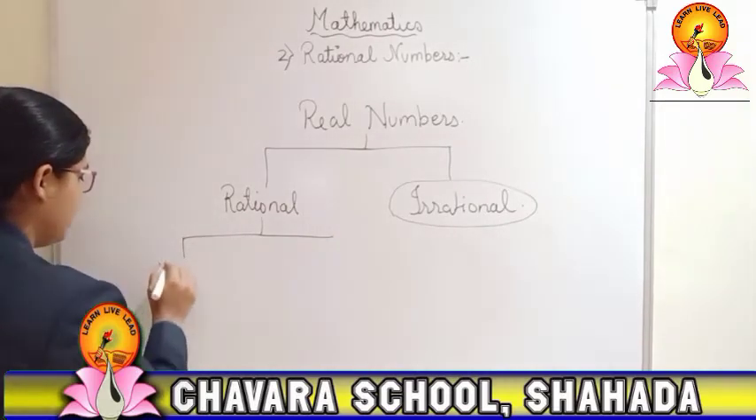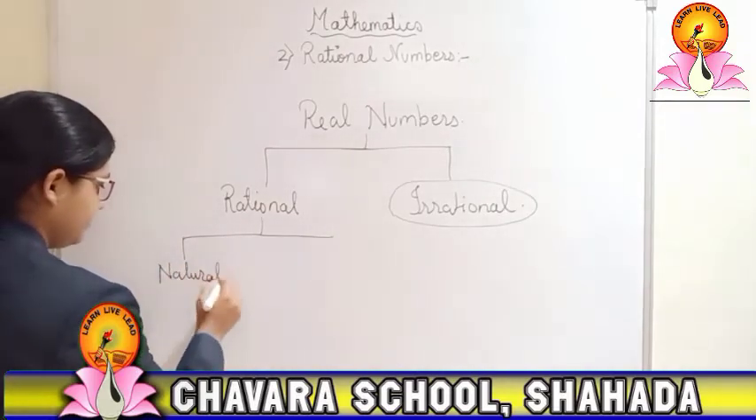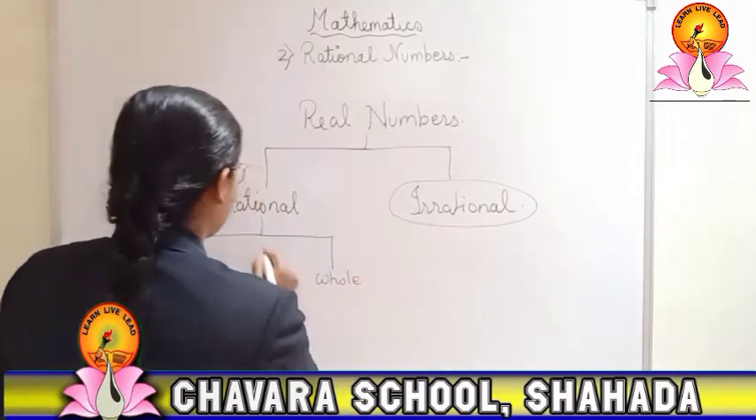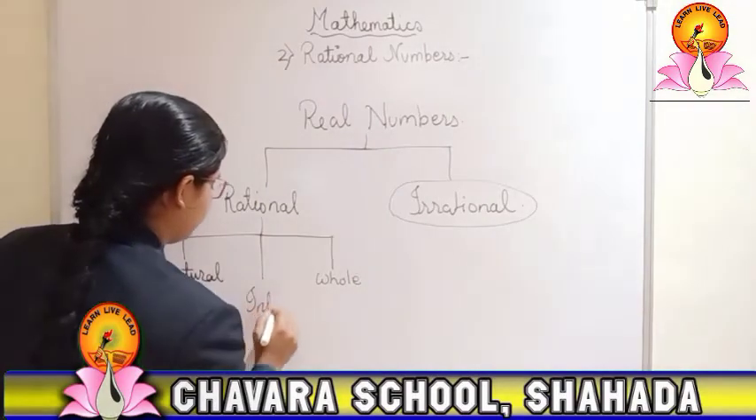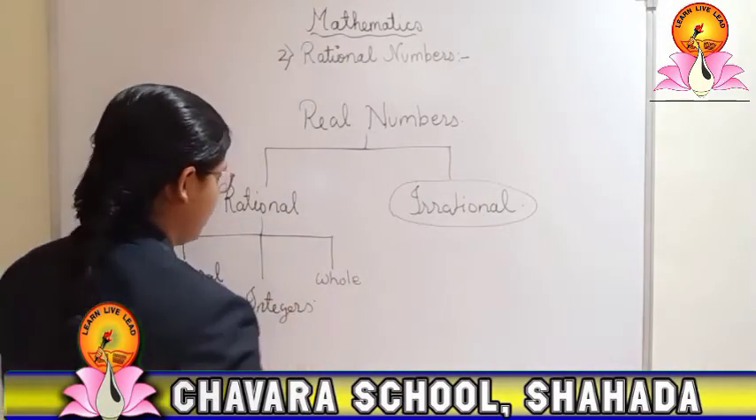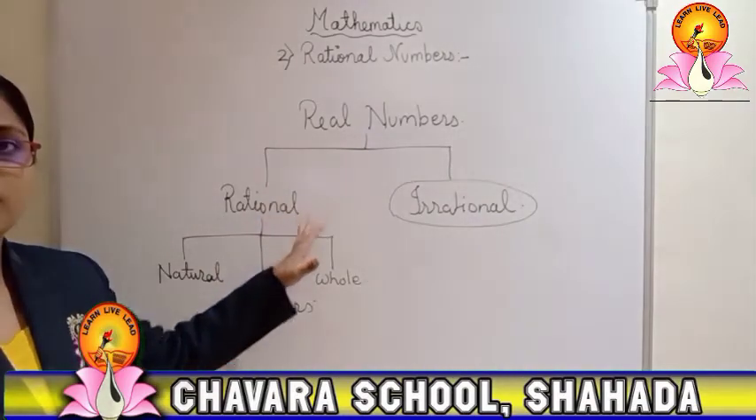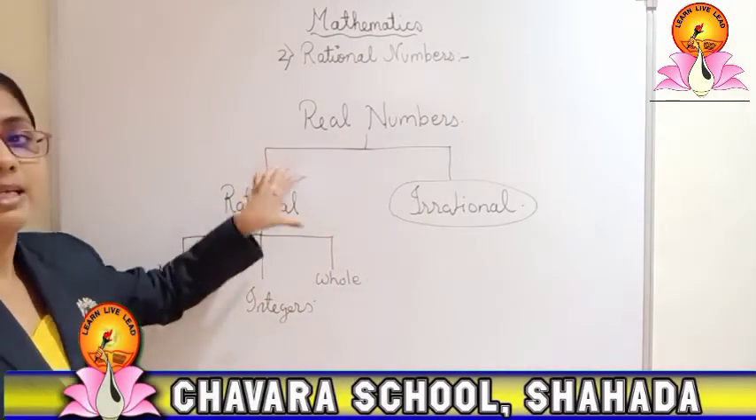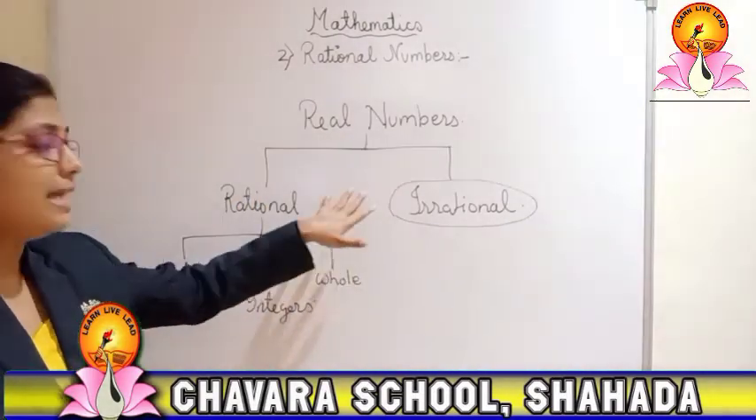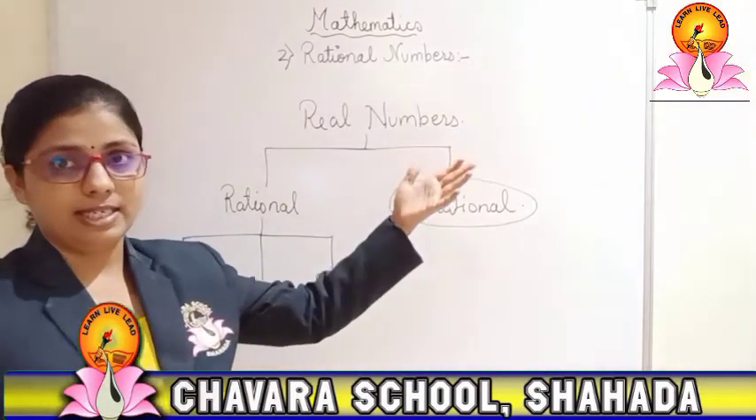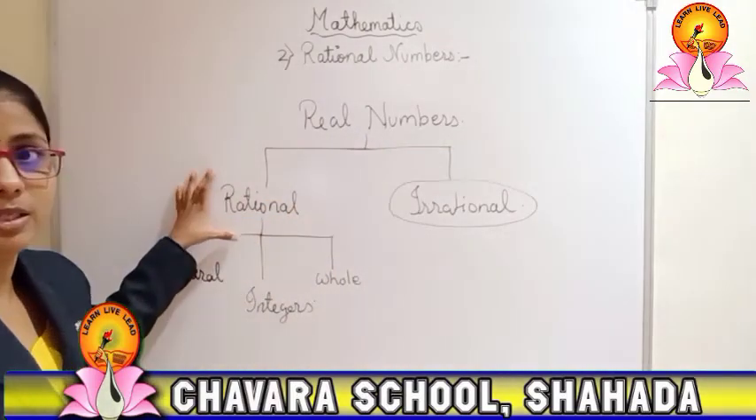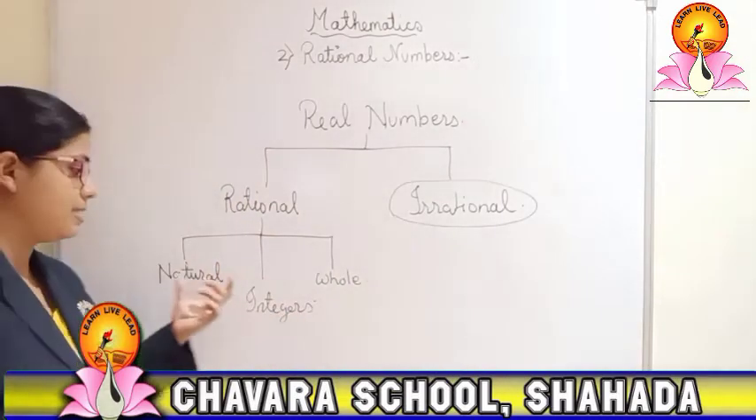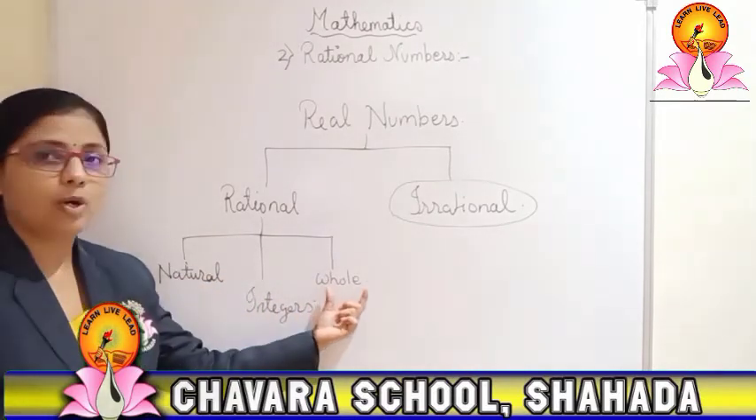For example, natural numbers, whole numbers, and integers. So from this flow chart or flow diagram, you can understand that real numbers have rational and irrational numbers. This irrational numbers you are going to study later. Now we have to concentrate on the rational number. Rational numbers are again categorized into three parts, that is natural numbers, integers and whole numbers.